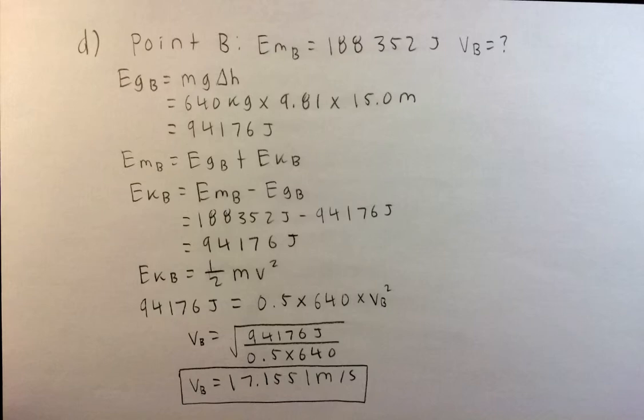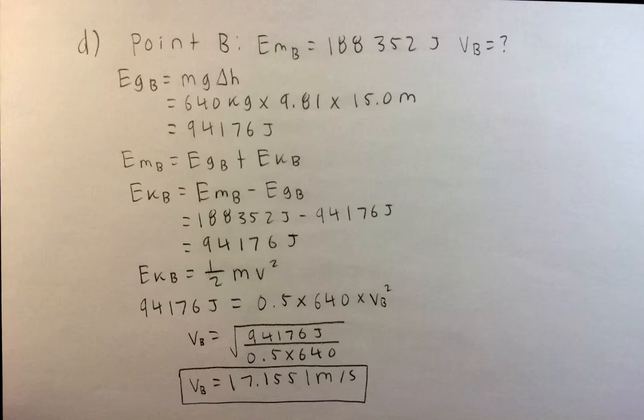To find the velocity of the cart at point B, we would need to use the kinetic energy formula, as it is the only formula that involves velocity in its requirements. As we learned in Part C, mechanical energy is conserved throughout the roller coaster. Thus, kinetic energy plus gravitational potential energy is equal to the total mechanical energy at any given point. Since we know the total mechanical energy from point A, this is the mechanical energy at point B.